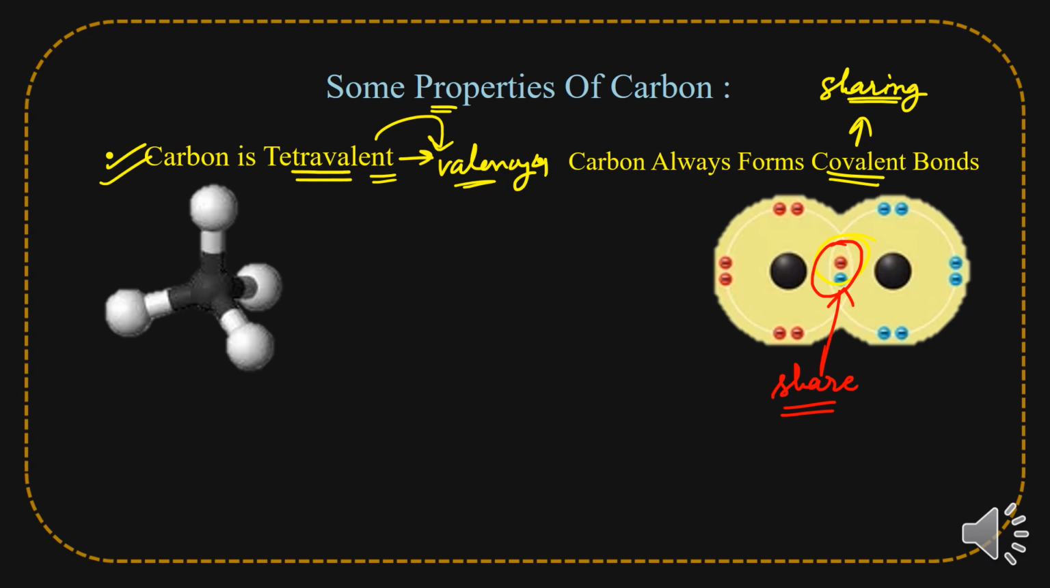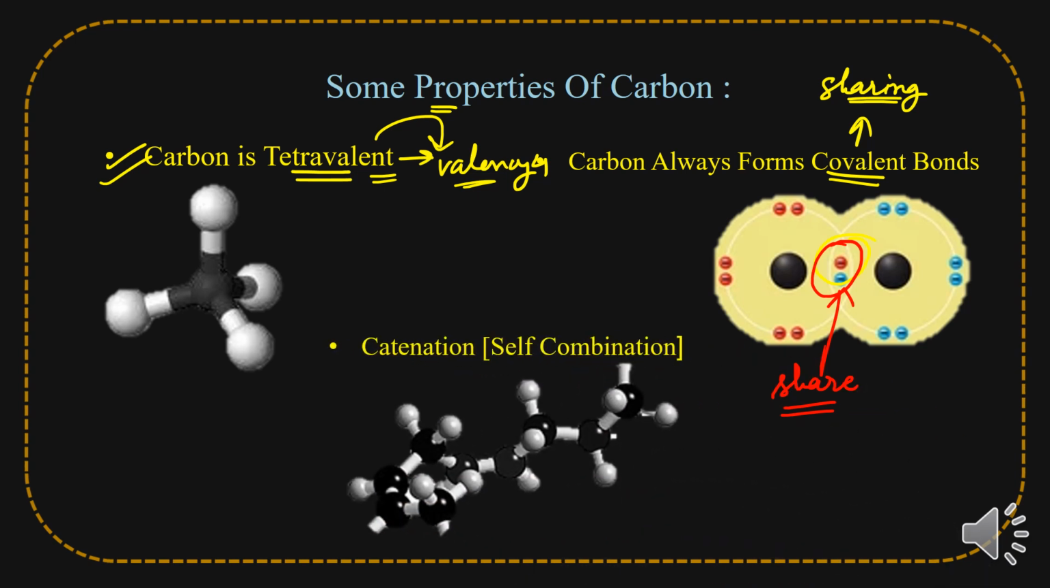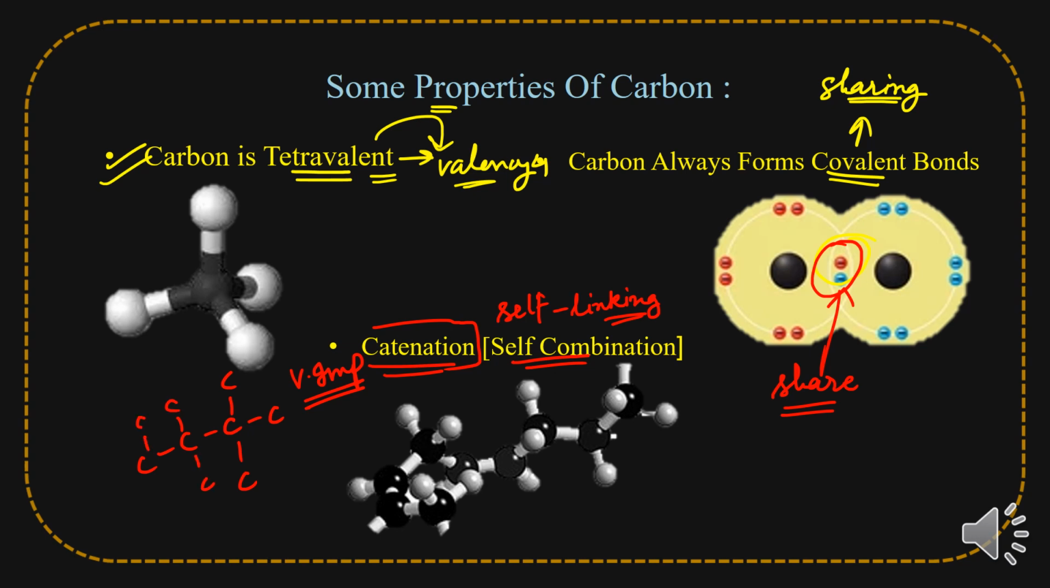So let's have an overview of the third property. The third property is catenation. This is the most important. You can mark it as a very important property of carbon because of the self-linking. Catenation means self-combination or self-linking, a process in which carbon gets combined with itself only. Like you have seen, for the carbon symbol we put 4 lines around carbon and it gets combined with itself only. This is the major and beneficial property of carbon for us and for carbon also.